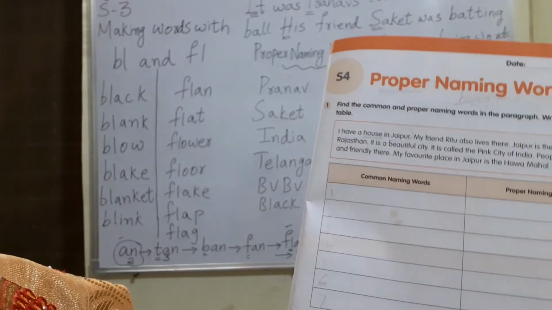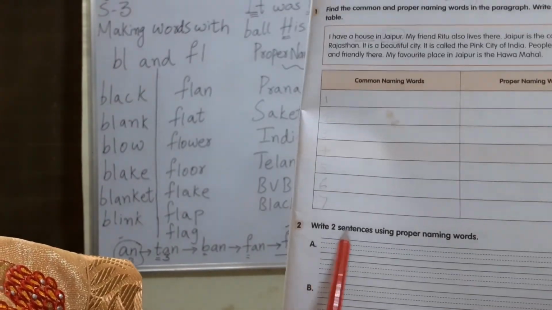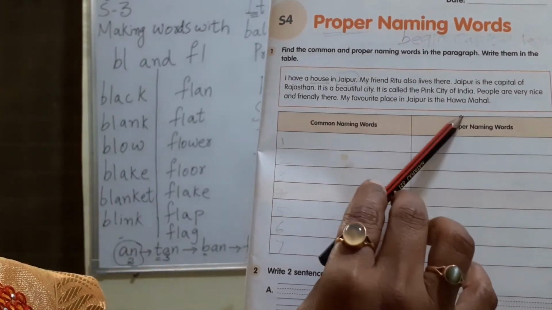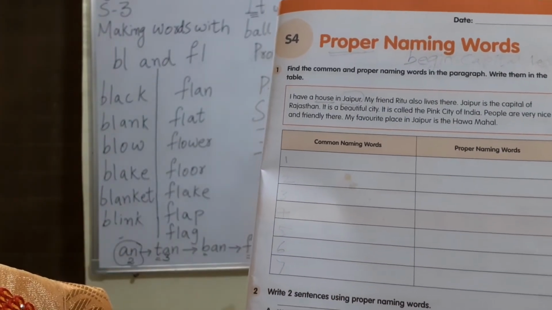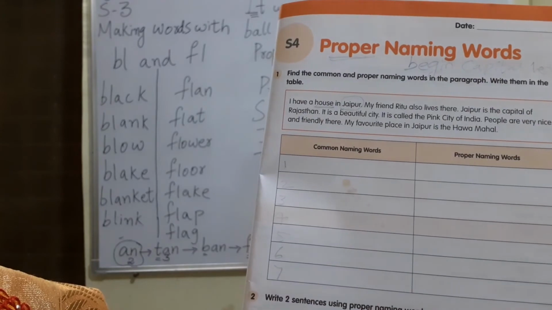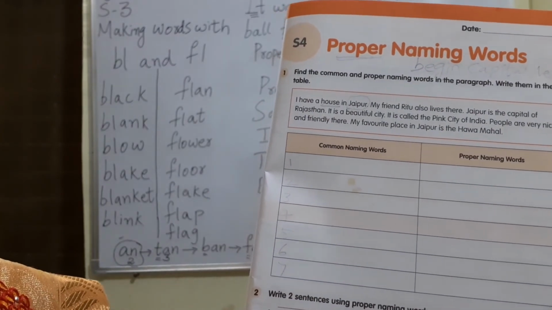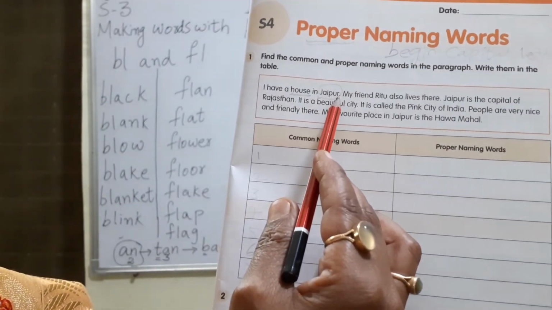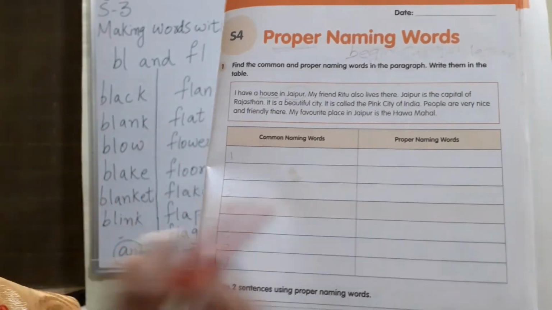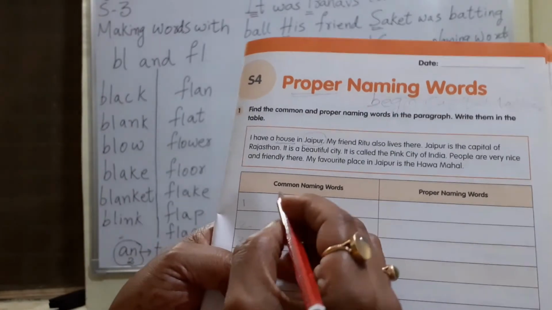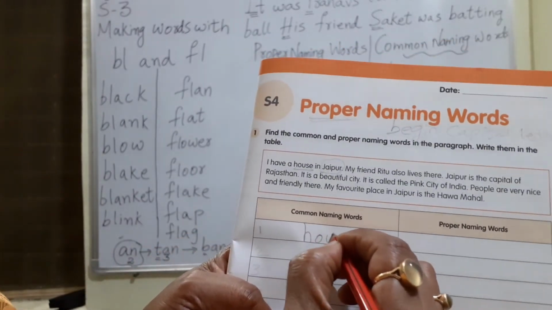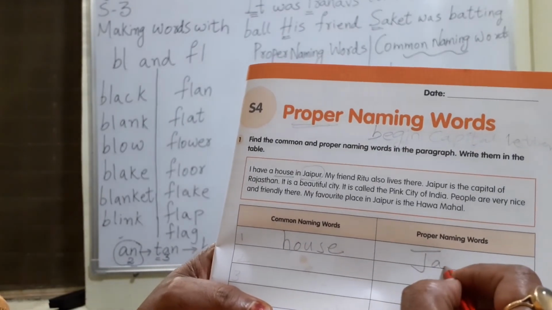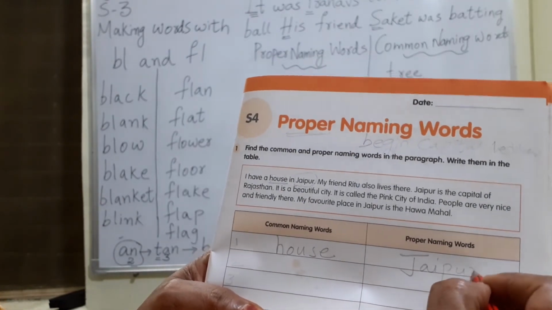Then afterwards, what is the next question? Write 2 sentences using proper naming words. Now here we are having a list of proper naming words. From this list, what you have to do? You have to write 2 sentences. Now for example, Jaipur. Jaipur is there. Here I will write one. For example, I am writing house. Here it is Jaipur. Okay.